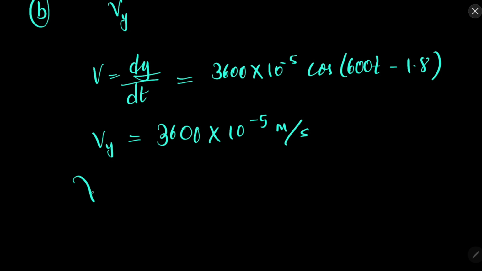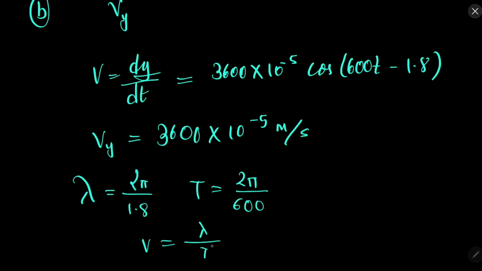Now the normal wavelength is 2 pi over 1.8, time period is 2 pi over 600. So the normal velocity is 600 over 1.8 equal to 1000 by 3 meter per second.